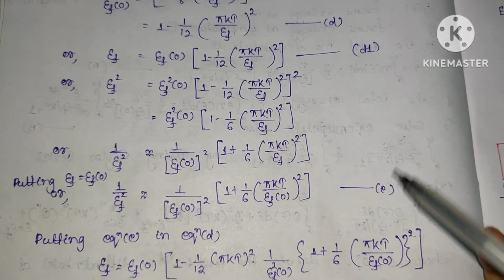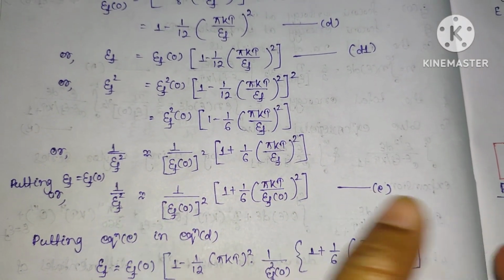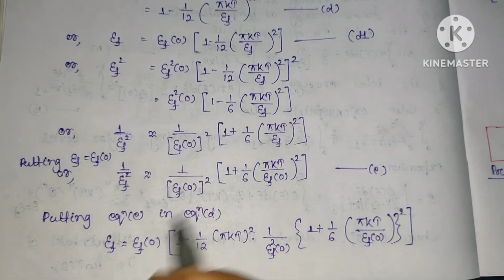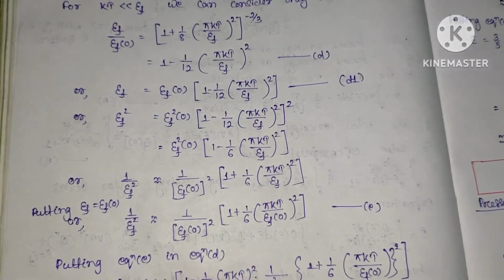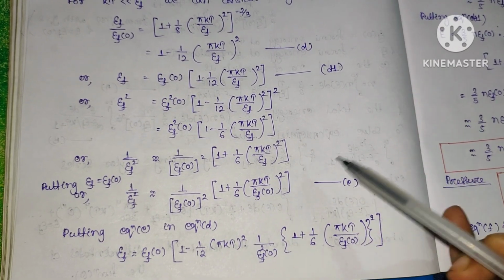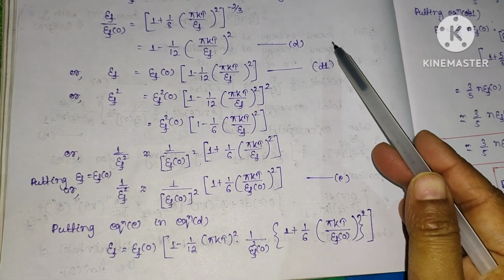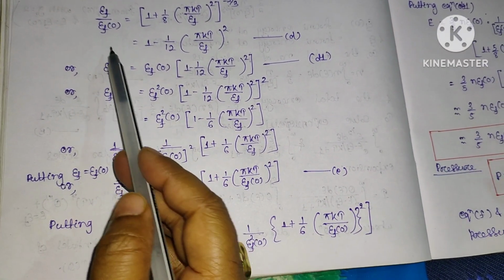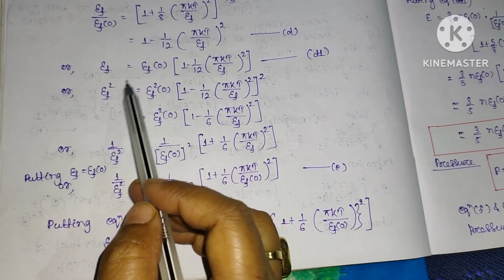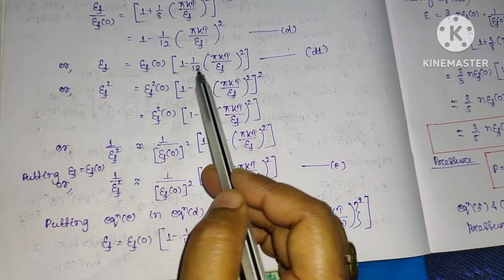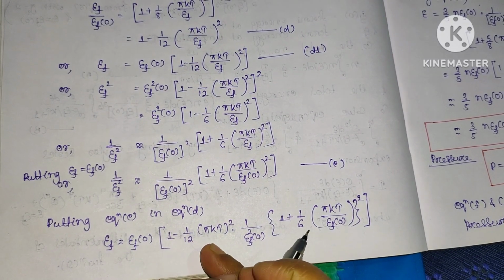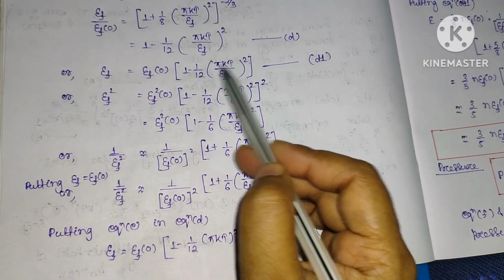Now putting this equation here, we have to substitute this equation in this equation. So E_F will be equal to E_F(0) into 1 minus 1/12 into (π kT) whole square.